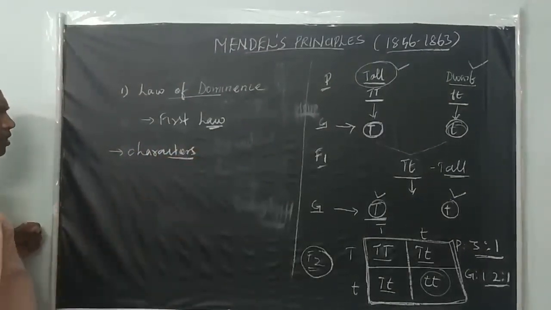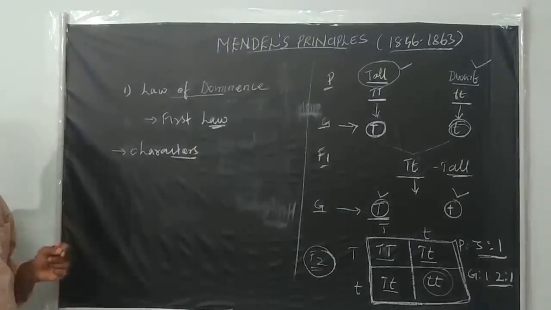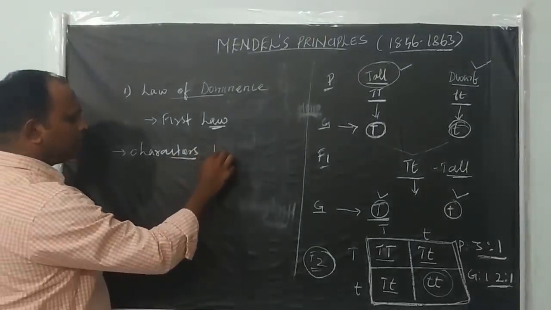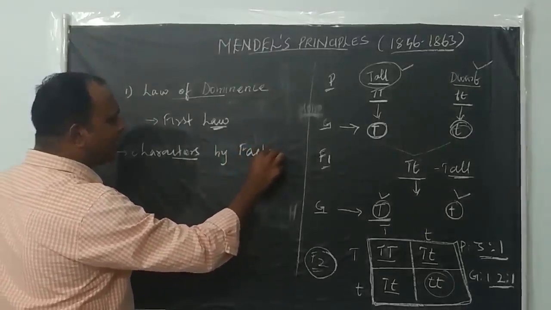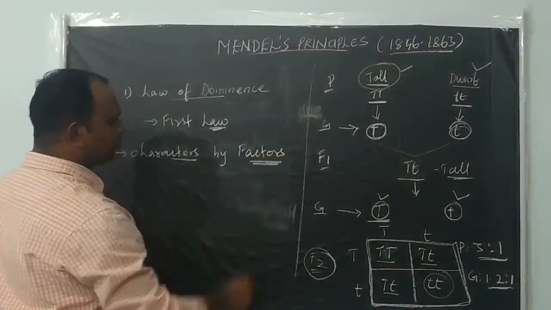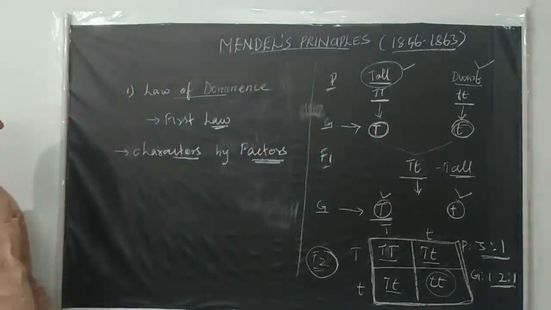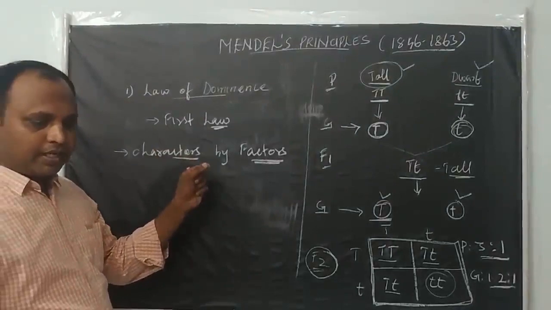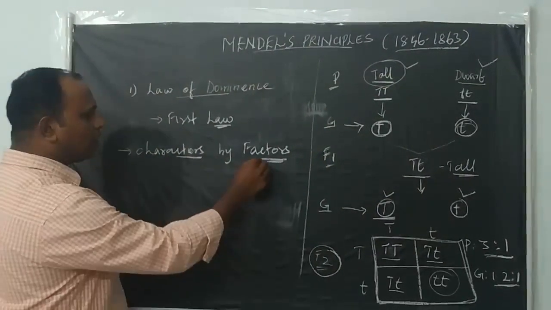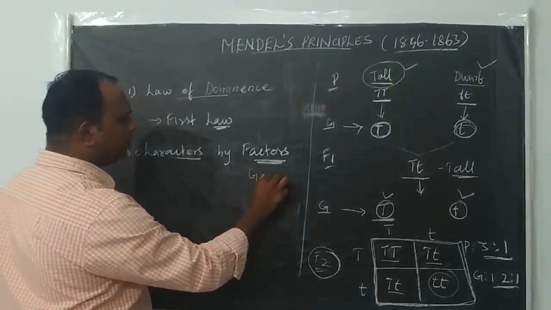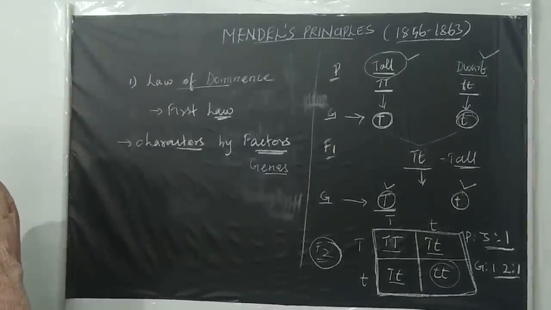Characters, or the traits of the organism, are controlled by discrete units. The discrete unit Mendel called factors. So each and every character of an organism is controlled by discrete units. Now we call these factors genes, but Mendel called them factors.